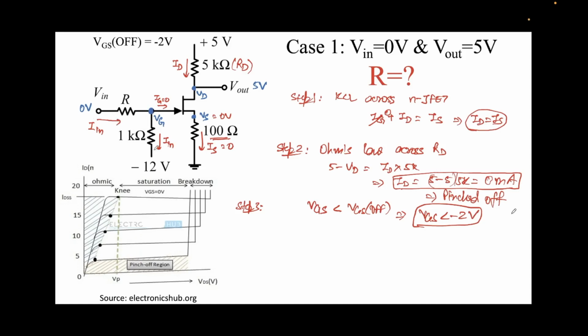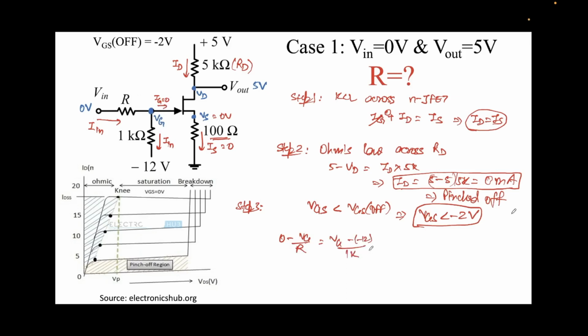I'll apply Ohm's law and equate the current through this as well as this. The current will be flowing in this direction, so I'll write (0 minus VG) over R. That's the current flowing through this resistor, and all the current will flow here because IG is 0, no current is flowing here. So this will be equal to (VG minus 12) over 1K.